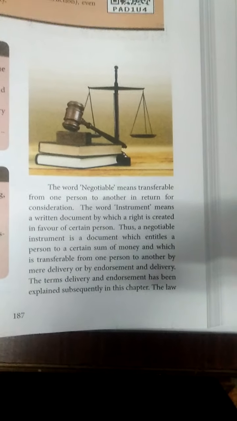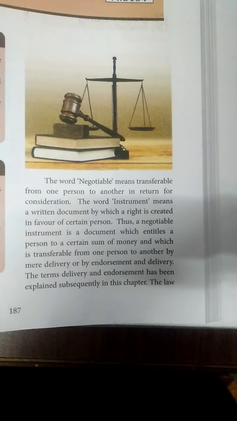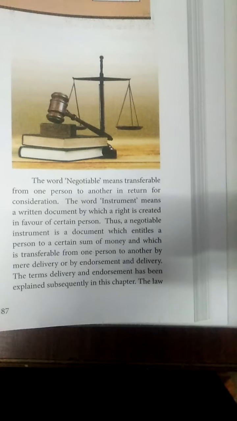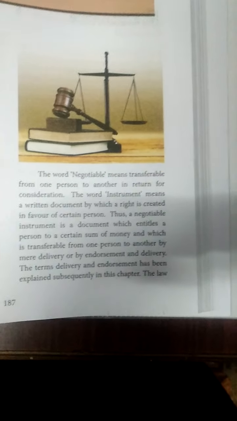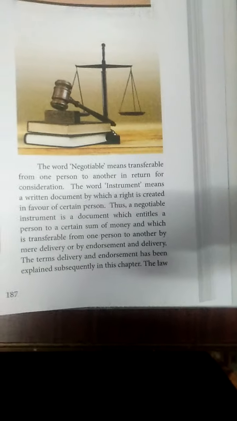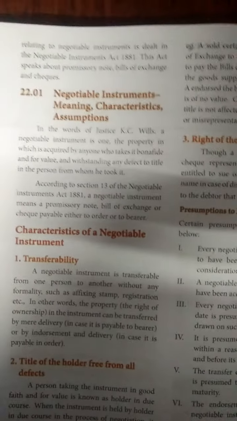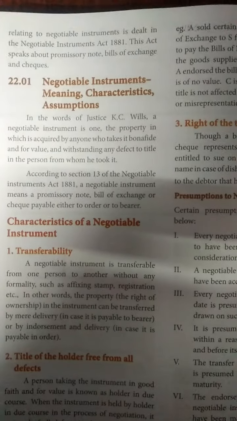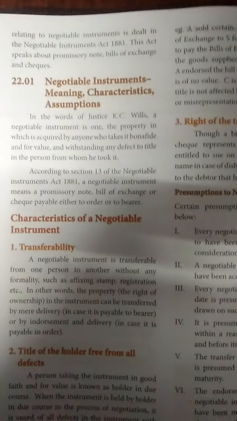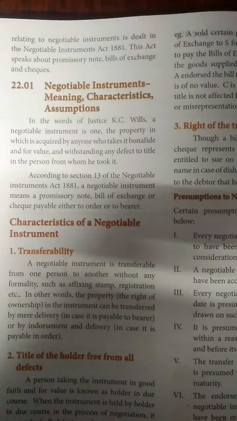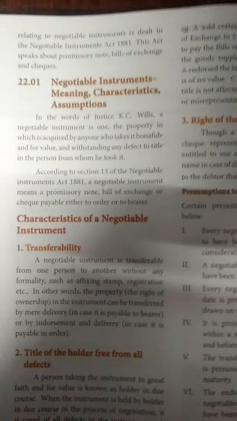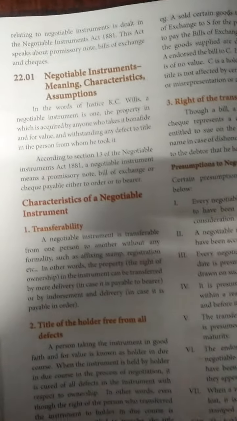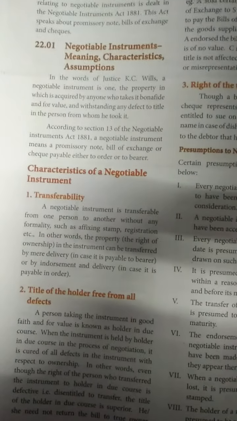A negotiable instrument means something transferable from one person to another in return for consideration. For example, when we borrow something, we write on a paper that so and so person has borrowed, and within 2 months or 3 months, we will repay the amount. That also comes under the Negotiable Instruments Act of 1881, so it is called transferable from one person to another person.